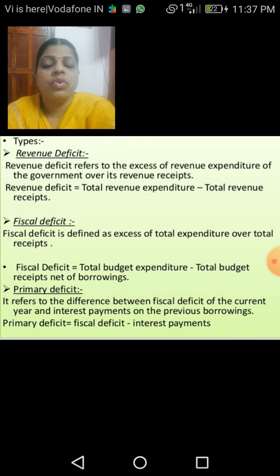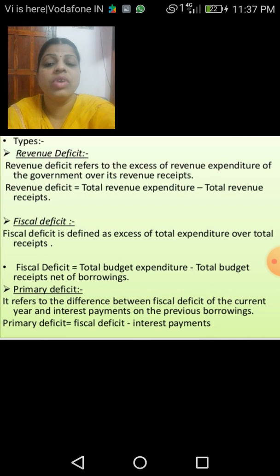We would have already calculated the value of the fiscal deficit, or the value would be given in the problems. From that value we have to deduct the interest payments. All the money we have borrowed, we have to pay interest on. Such values of the interest we have to deduct from the fiscal deficit.